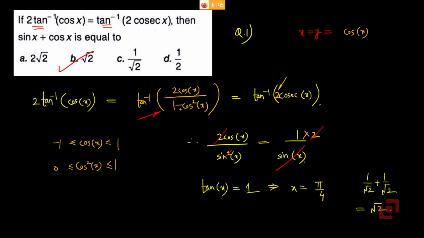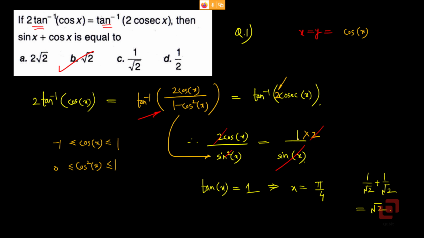Now if tan inverse of a number is equal to tan inverse of some other number, we have noted that these functions are one-one and onto. So these two numbers must be same, in this case the angles. So we have 2 cos x upon sine squared x, since 1 minus cos squared x is sine squared x, our identity, equal to 2 cosec x.